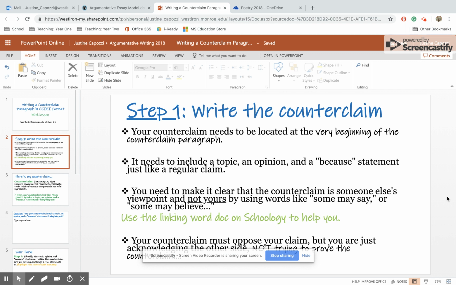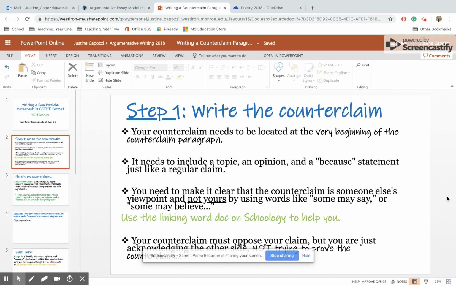Just because it's a counterclaim, that doesn't all of a sudden mean that it doesn't need a topic, an opinion, and a because statement. It still needs all three of those parts. You need to make it clear that the counterclaim is someone else's viewpoint and not yours by using words like some may say or some may believe. There's a document on Schoology called the linking word document that you can use to assist you with this, but you need to make it crystal clear that you are just acknowledging someone else's viewpoint.